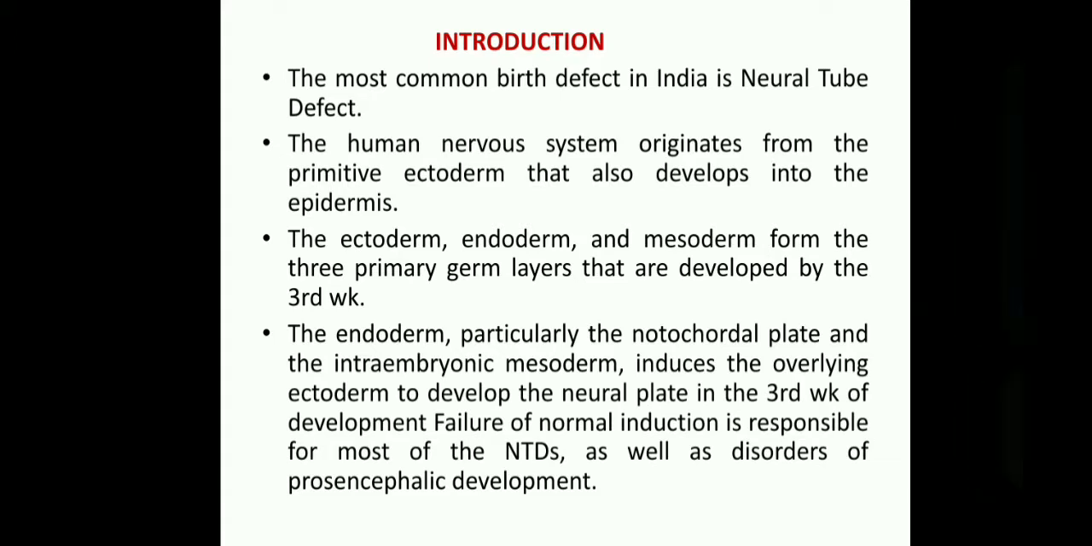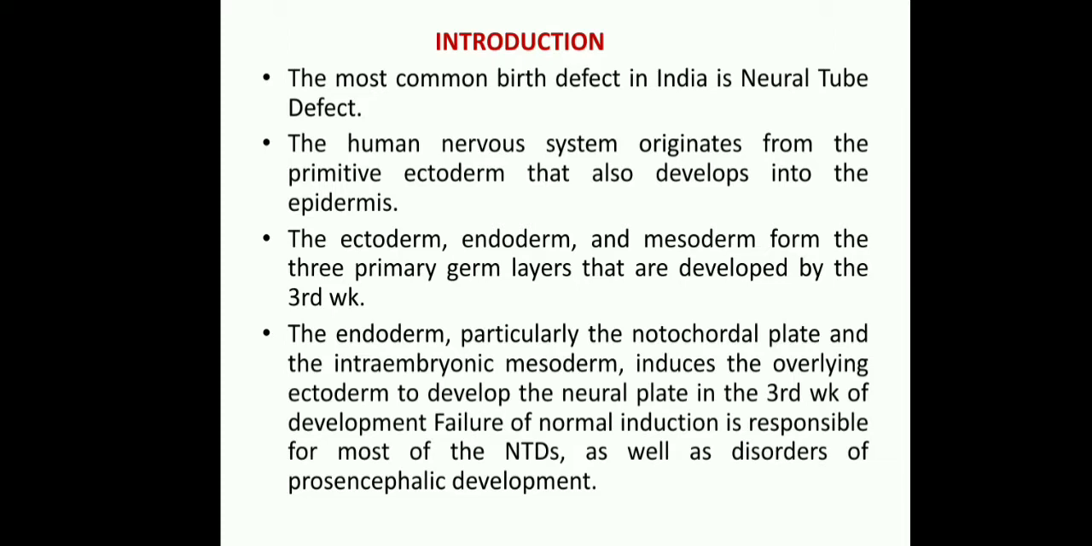The ectoderm, endoderm and mesoderm form the three primary germ layers that are developed by the third week of gestational age. During this period, the mother doesn't know what is going on in her intrauterine life, but mostly this neural tube defect occurs during the third week of gestational age.